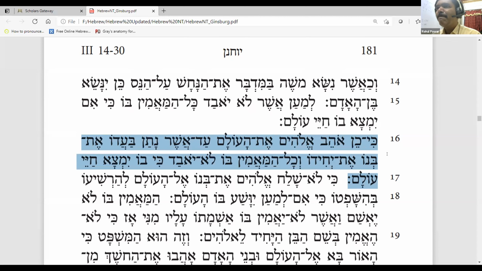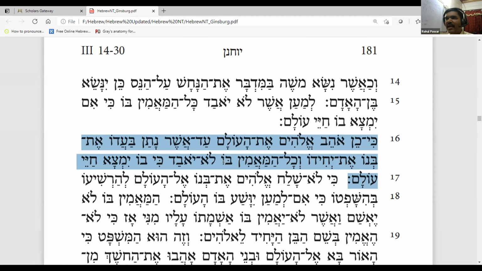Vekol ha ma'amin bo. Ma'amin. Amin is what we say after prayer, amen. Can anyone say what amen means? Be it so. But in the Hebrew scripture portion, amen means trustworthy. Yes, it is a truthful saying. So here it is saying Beno et Yachido, his only begotten son.